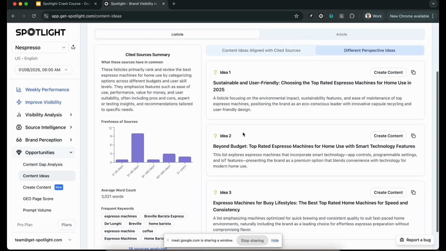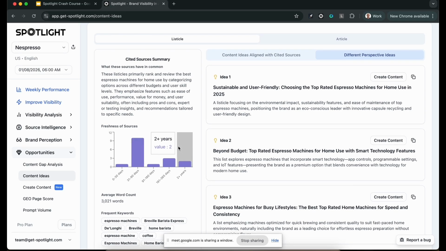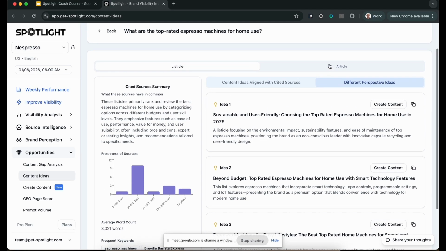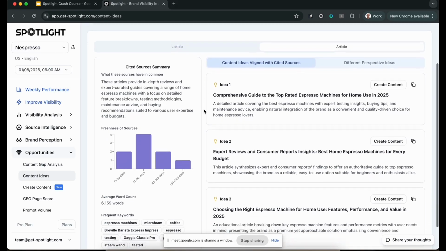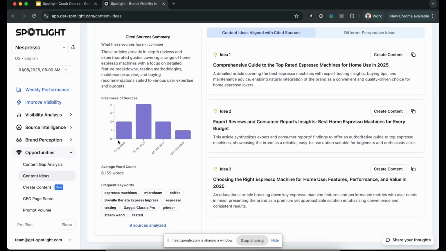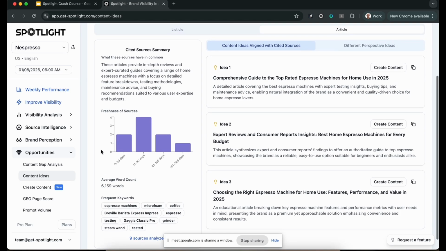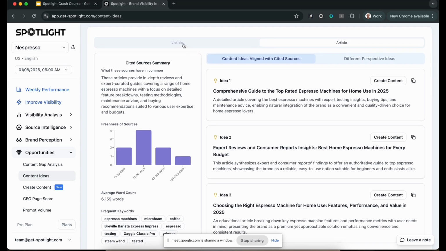And before we create the content, I'm just going to show you real quick that here it looks at listicles, it looks at articles, it analyzes them separately. It creates a histogram that shows you how fresh the existing content is. So for example, if you find that the majority of content is actually older than a month, then that's great. There's more of an opportunity. There's a higher chance that your content is going to be cited by the models.